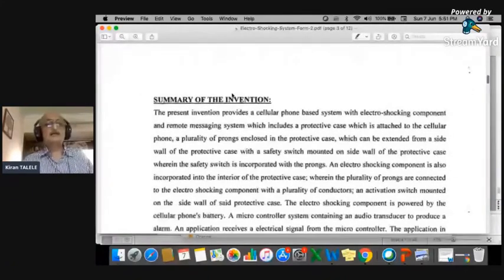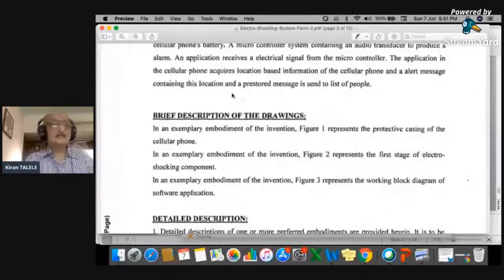Now I'm going to highlight the second and last case, and afterwards I'll be showing you one example Facebook patent, but this I'll describe to you. Mobile stun gun. I've shown you the product. So, brief description of the drawing.